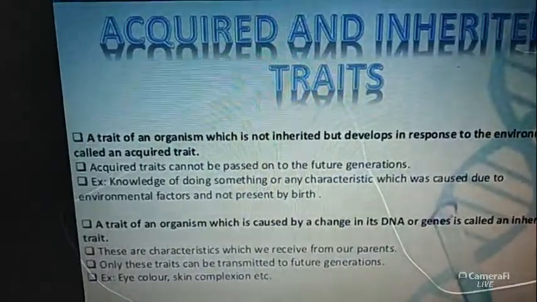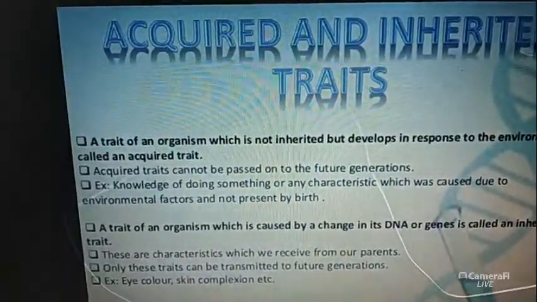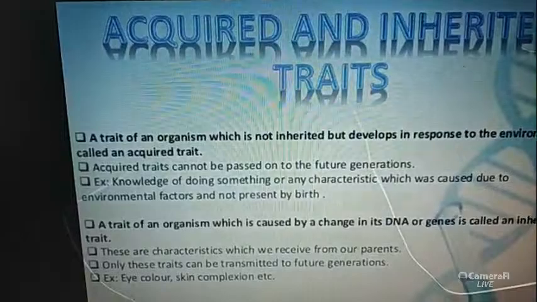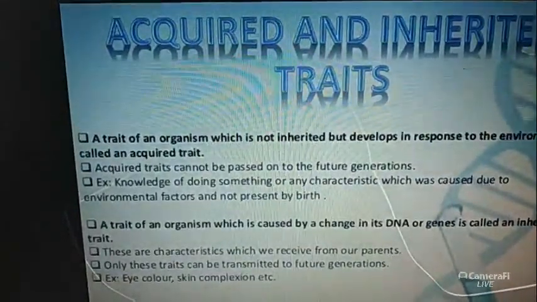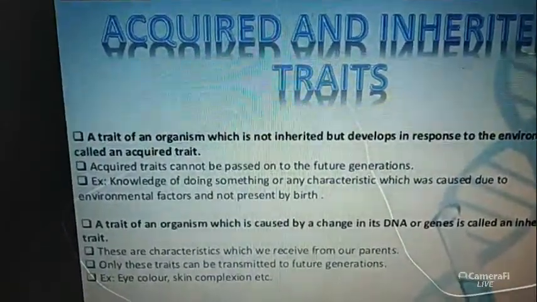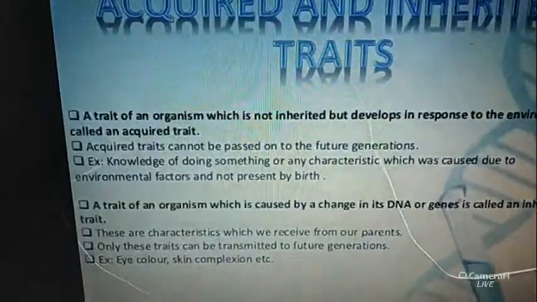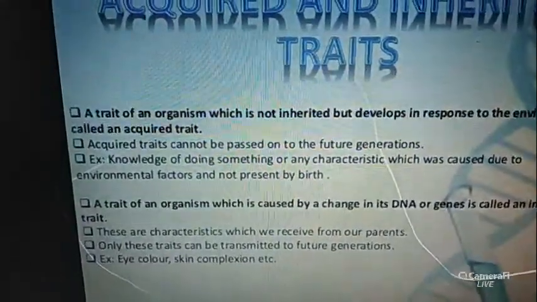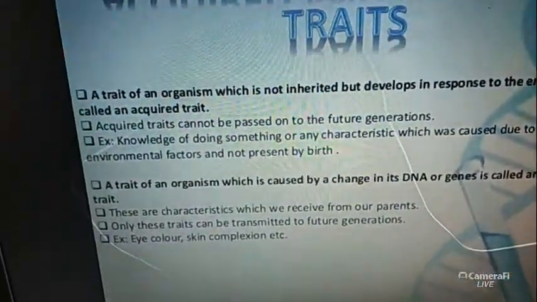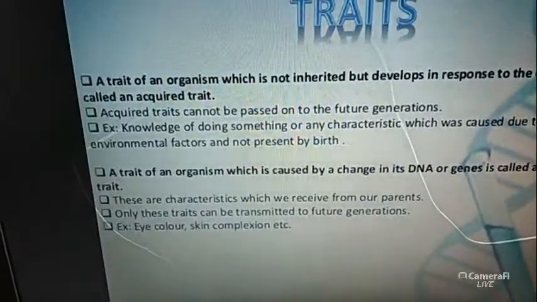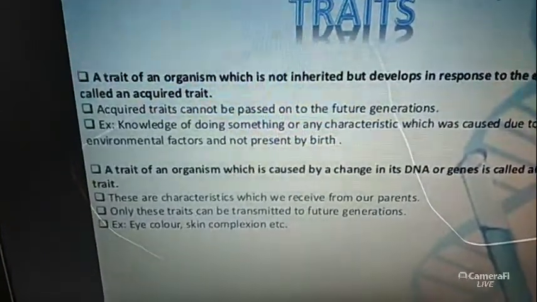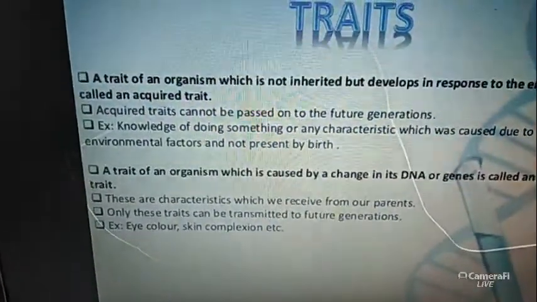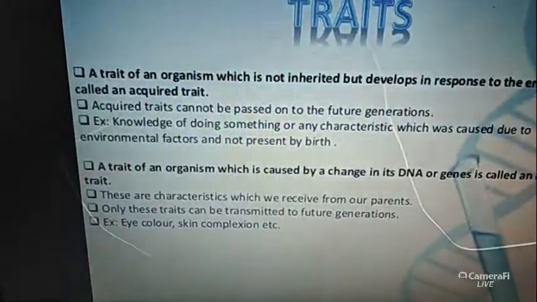And write the first point of the inherited traits: these characters of an organism are inherited from our parents' body.